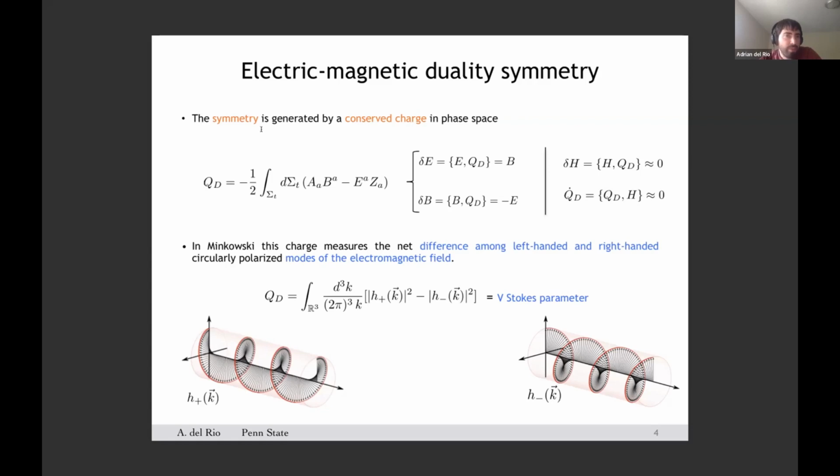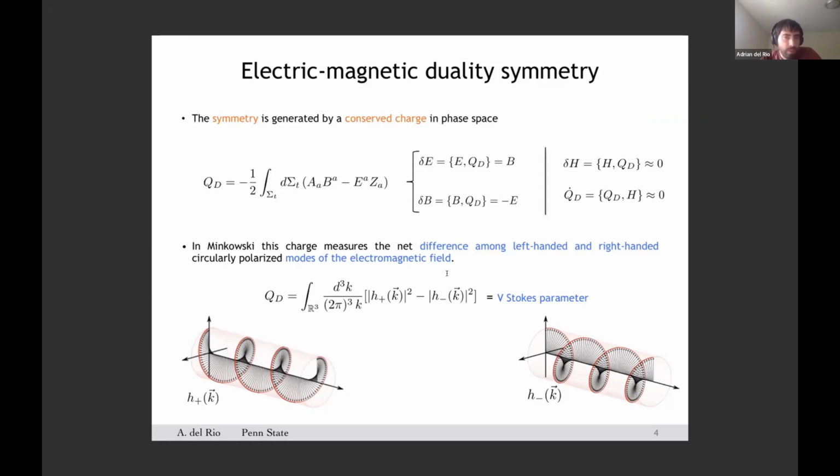This is the most important physical quantity associated to this symmetry. And in particular, in Minkowski space, it has a very interesting and clear physical interpretation. By expanding the different fields in Fourier modes, one can see that this quantity accounts for the net difference between left-handed and right-handed circularly polarized modes of the electromagnetic field.